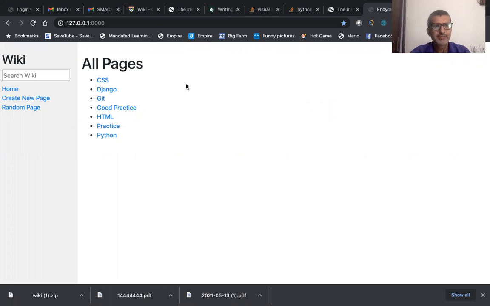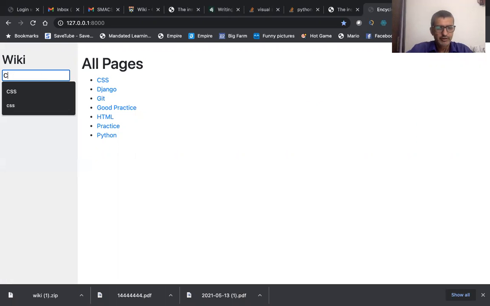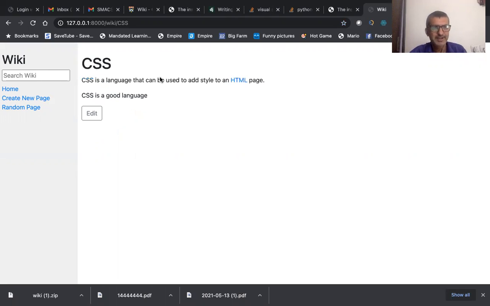So this is my page, the wiki project. In this, I see all these links here. Suppose I search wiki for CSS and I press enter, it takes me to the CSS page here. So this is the first requirement. I should be able to search and it should take me to that particular page. So I've got the content.